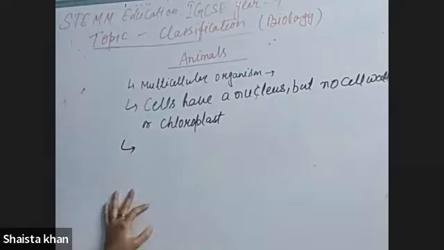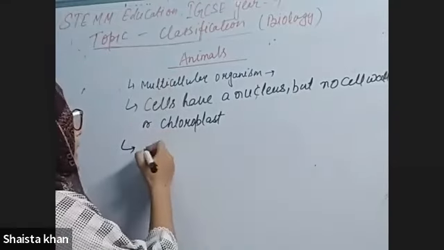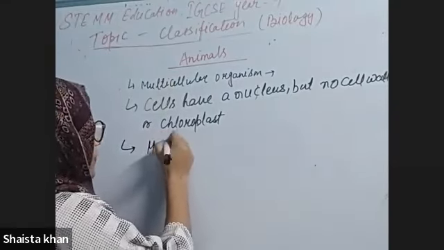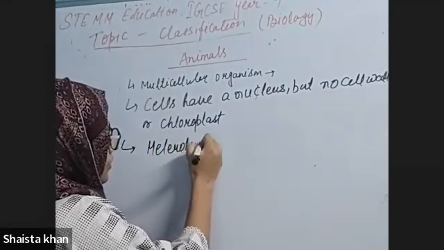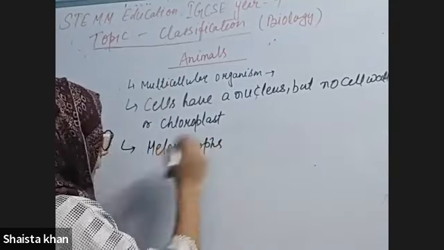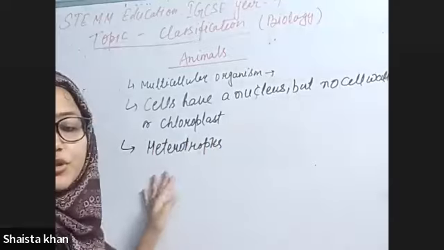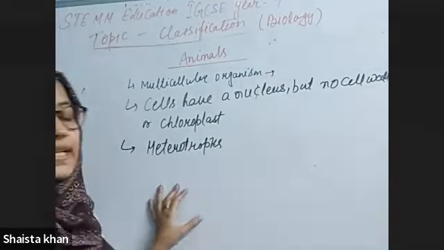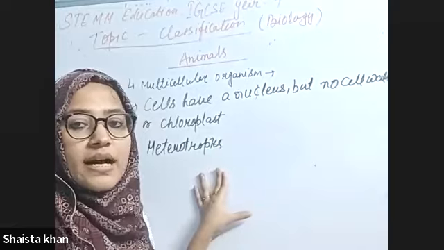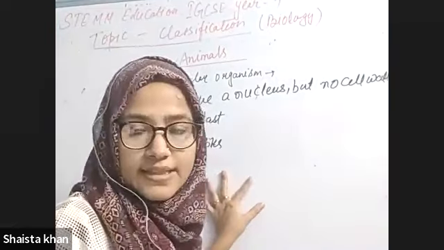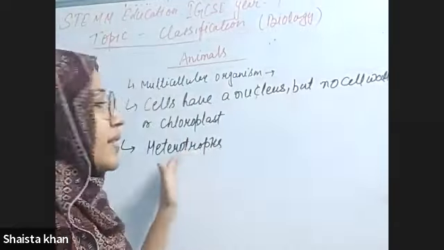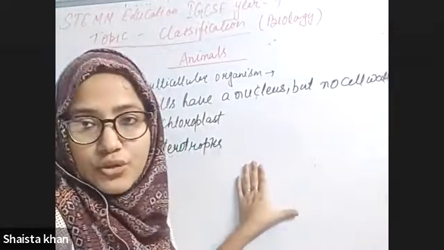The next one is that animals are heterotrophs. Animals depend on other organisms for their food. That's why they're known as heterotrophs.